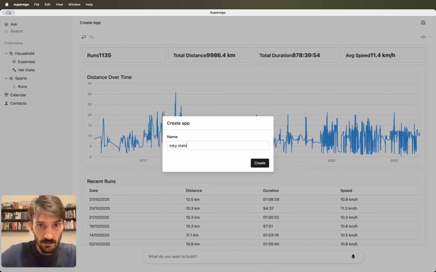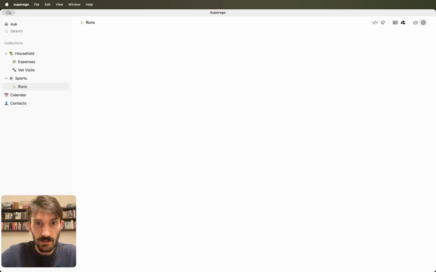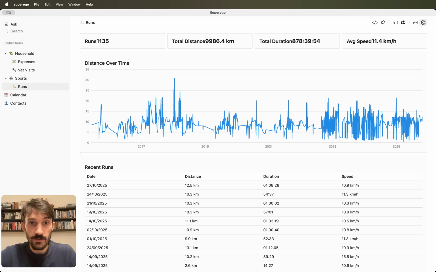My stats, I set the name, and now it will appear here in my runs as an alternative visualization. So instead of seeing the bare list of runs, I see this overview. At the moment, you can only create relatively simple visualization apps, but the plan for the future is to support building more complex things, for example, Kanban boards, calendars, etc.